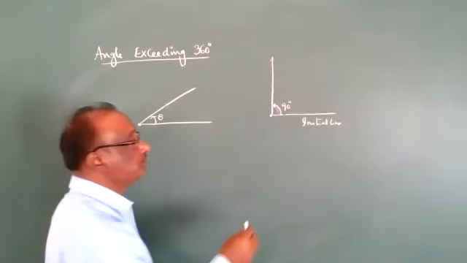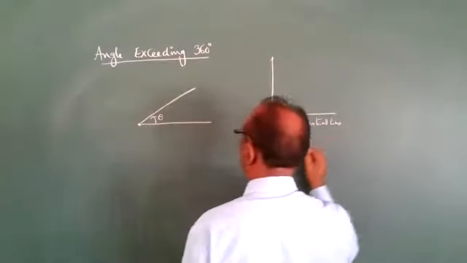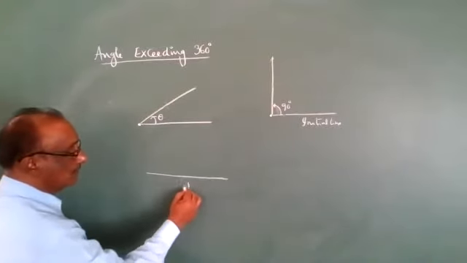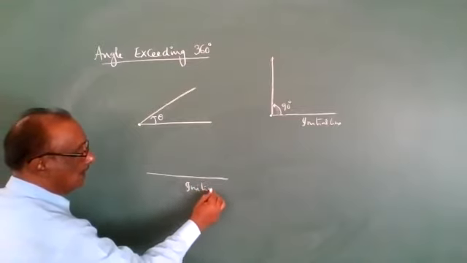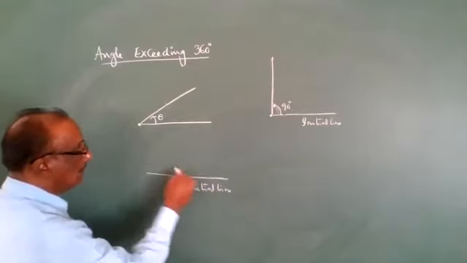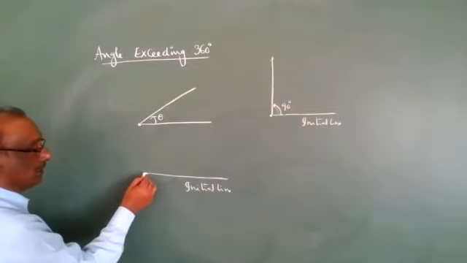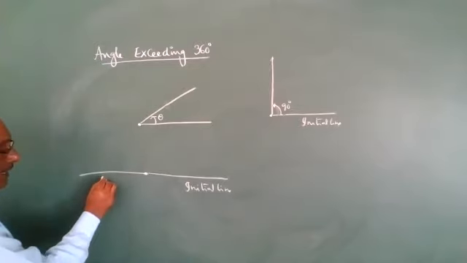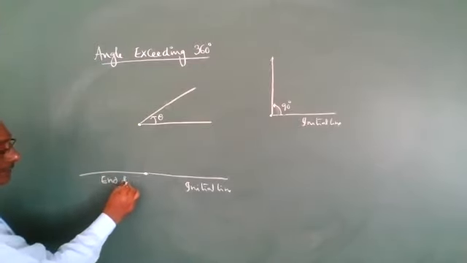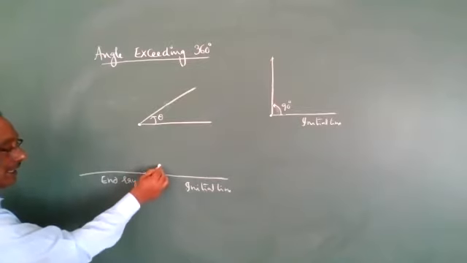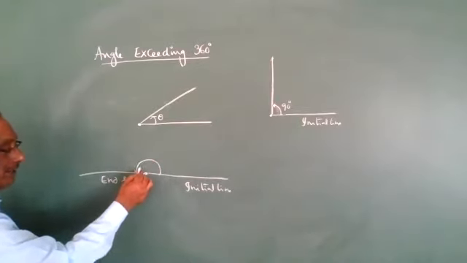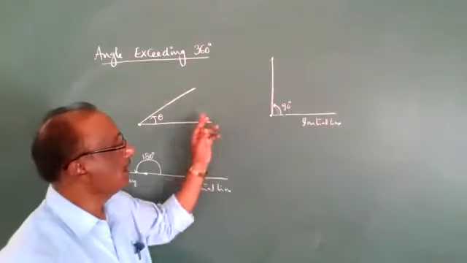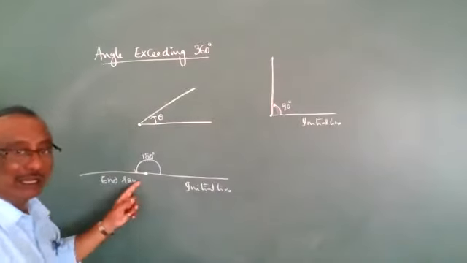Next point. This is the initial line. Another line coincides with it. A is the fixed point. This is the end ray. This angle is moving upside, so positive 180 degrees. So this is 90, and this is 180 degrees.